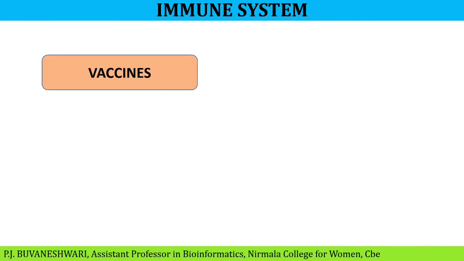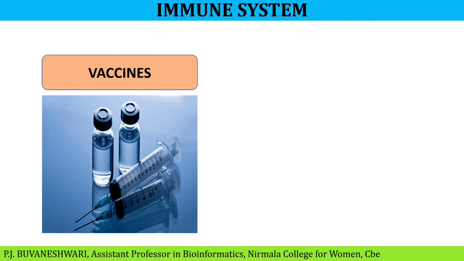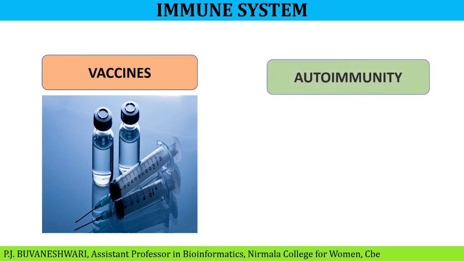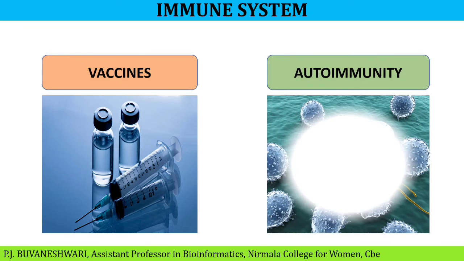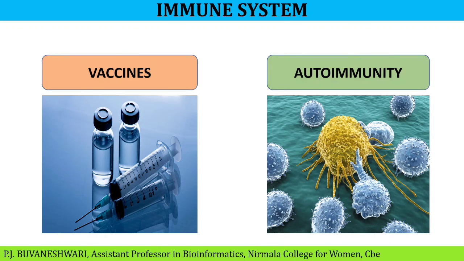Next, vaccines. Vaccines are made up of antigens of the pathogens that cause the disease. For example, smallpox vaccines contain antigens of the pathogen causing smallpox. So, when a person is vaccinated with a smallpox vaccine, the antibody-producing cells are stimulated and produce smallpox antibodies. So, these protect our body against disease-causing bacteria in the future.